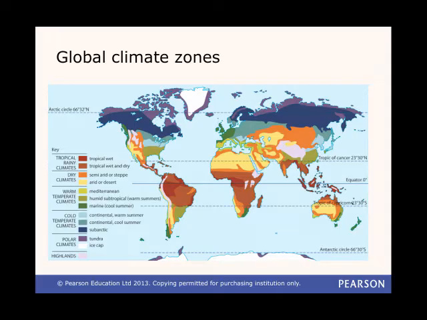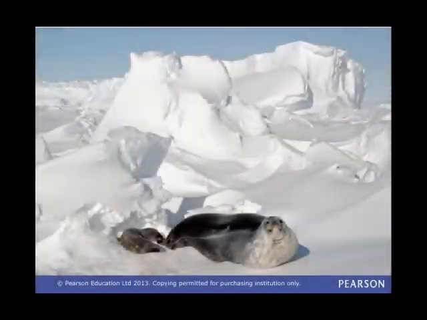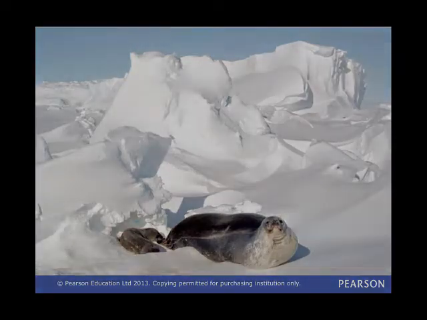Let's now look at these biomes in turn. The polar biome is too cold to support vegetation on land. It is also dark for many months of the year and has low precipitation. But polar seas have rich ecosystems based on tiny plant cells called phytoplankton.